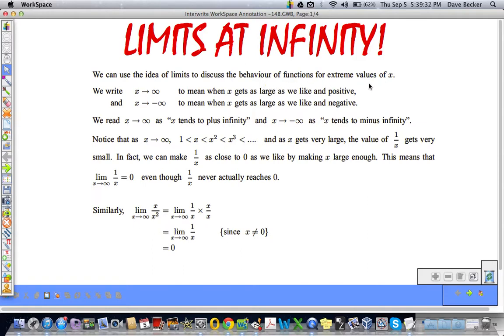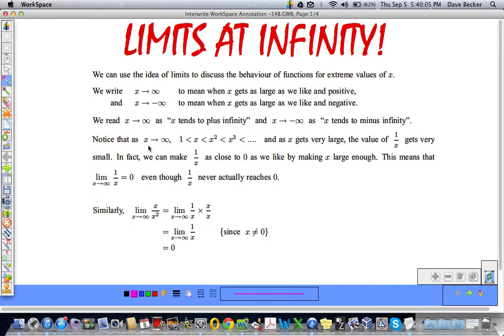And all they mean by extreme values of x is as x gets really large or really small. I don't like the wording here. I say this as x goes to positive infinity and as x goes to negative infinity. And they use the word tends to plus infinity. I don't like that wording, so I'm just going to use my own. And a lot of other people use it as well.